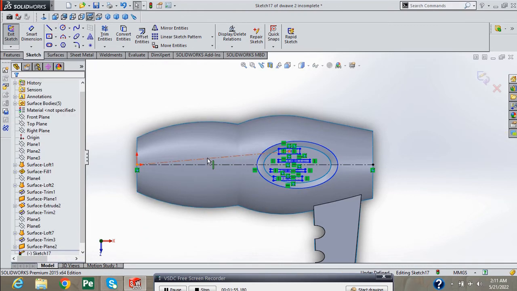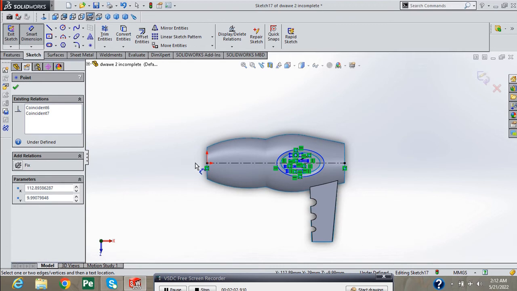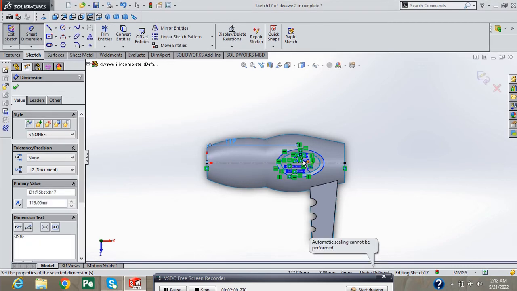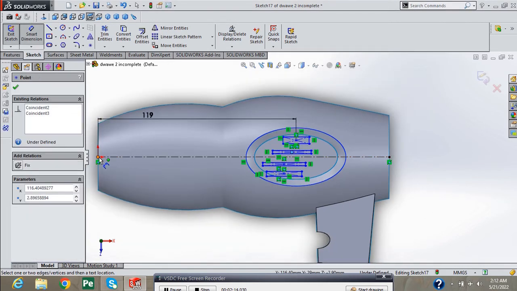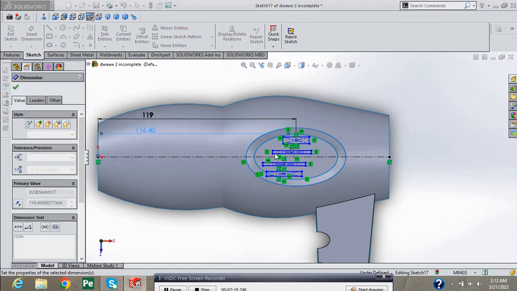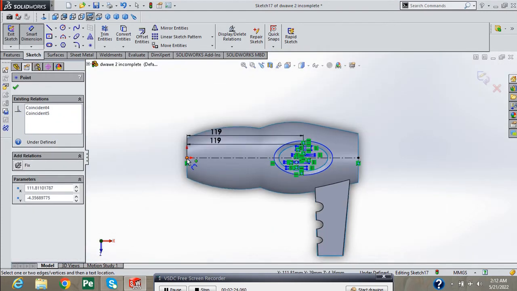Select, remove this line and select the Smart Dimension tool. Provide 119 mm dimension and 119 here, 119 to all these rectangles.